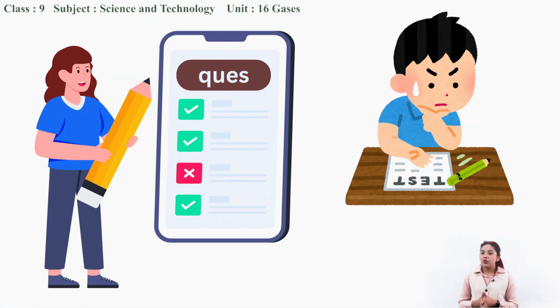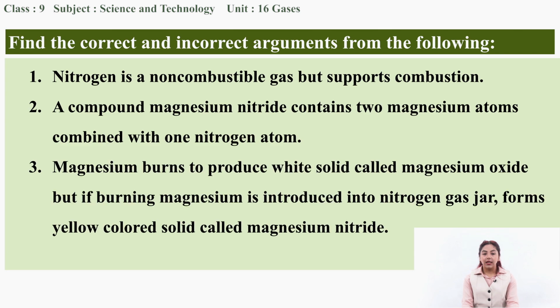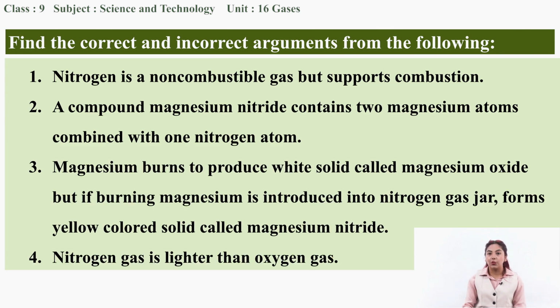Now let us test our knowledge of whatever we learned about nitrogen gas by trying to solve this question. Find the correct and incorrect arguments from the following. So these are the 4 arguments. Now let us go through each one of them in detail. Nitrogen is a non-combustible gas but supports combustion. Is it true? No, it is not true, because it is a non-combustible gas but it also does not support combustion. So the first argument is incorrect.